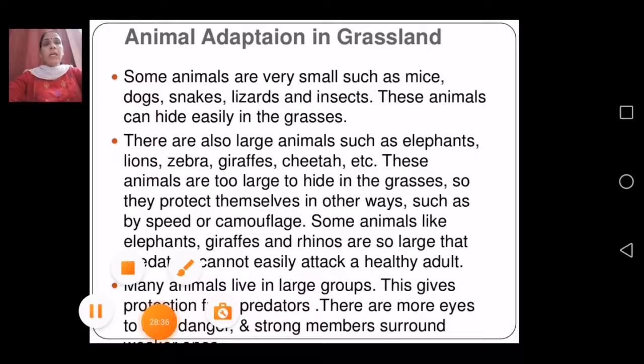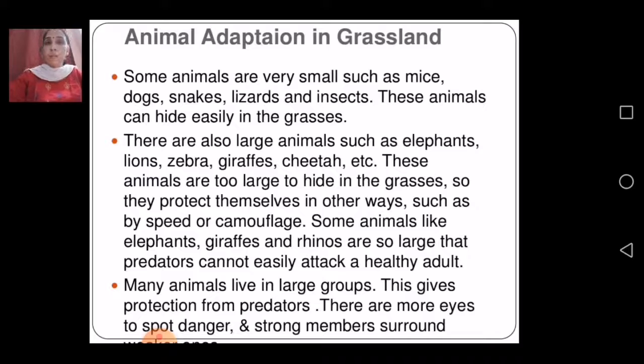So here we have covered different habitats. We have covered desert, and then the different adaptations in terrestrial habitat. I told you that we will be discussing desert as well as mountain, and then tropical rainforest and grasslands. In grassland, you can find that some animals are very small and use different types of adaptation.